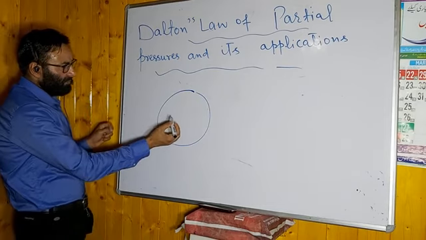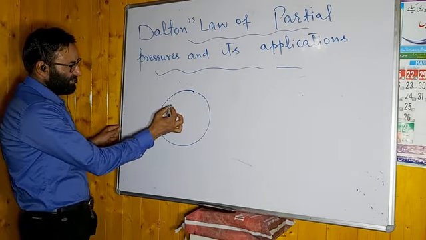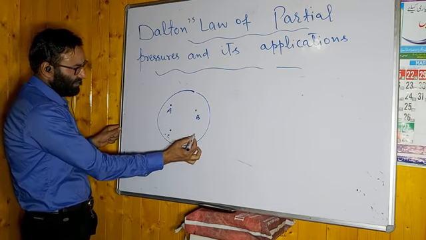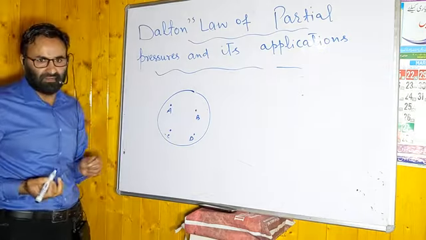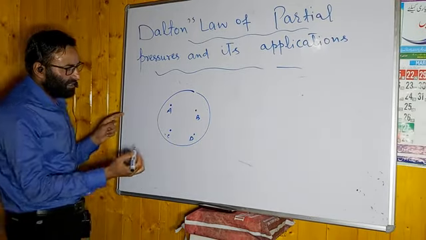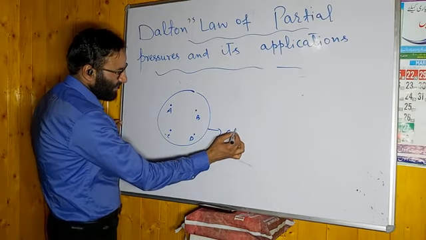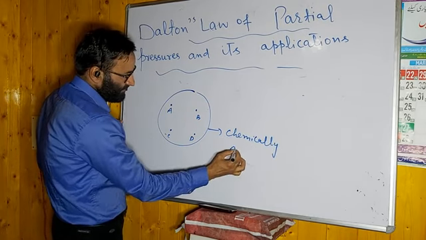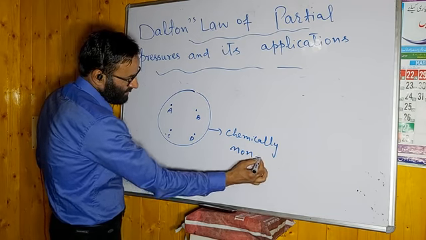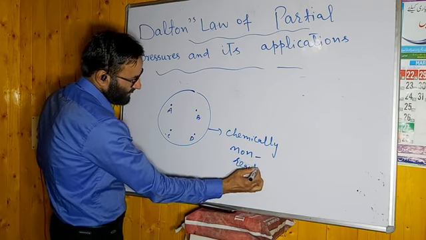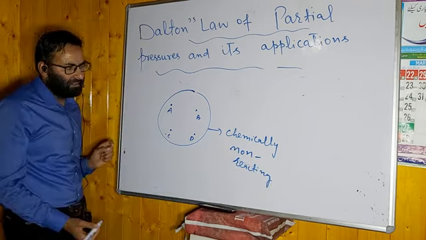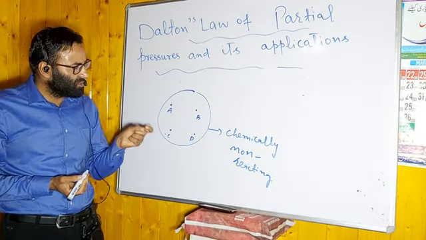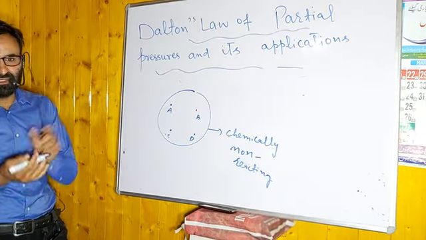If you have a mixture of gases, let us say we have the gas A, gas B, gas C, and gas D. But here the condition for this law is they should be chemically non-reacting. This is the condition. Whether there are 3, 4, whatsoever the number, they should not react with each other.